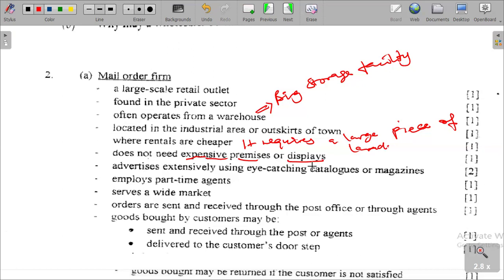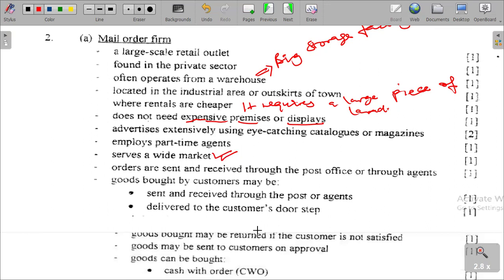It advertises extensively using eye-catching catalogs or magazines, and then employs part-time agents, which we are saying are also servicing the mail order firm. It serves a wide market. And then orders are sent and received through the post office or through agents. Goods bought by customers may be sent and received through post or agency, and delivered to the customer's doorstep. That is a mail order firm.